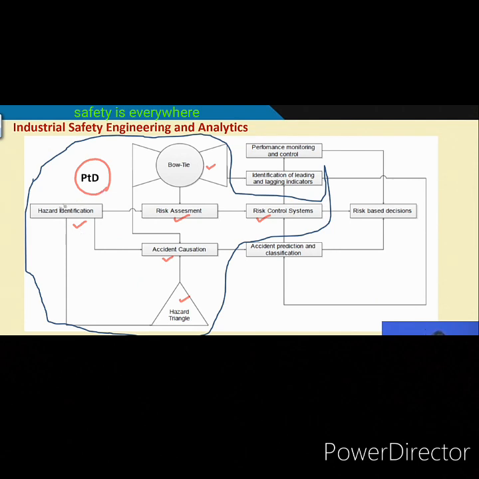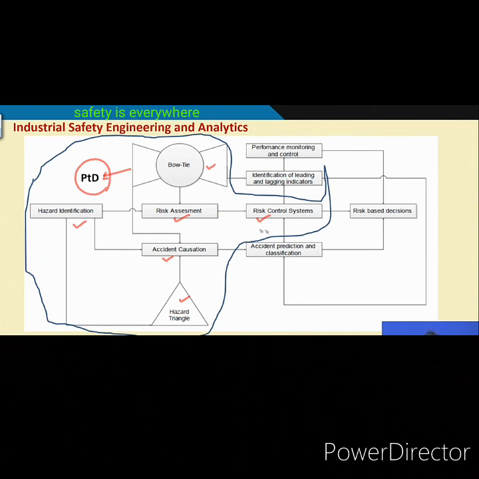I told you what is hazard identification, followed by the hazard triangle. Then using the hazard triangle I showed you how accident causation can be done using safety domain ontology. Then I said that there will be risk, individual and societal risk, and there is a risk assessment process, and we will discuss different hazard identification techniques and analysis techniques. Primarily under risk assessment, we will be discussing fault tree analysis and event tree analysis. These two collectively give you another tool called bow tie, and this bow tie is a beautiful tool for implementing PTD.